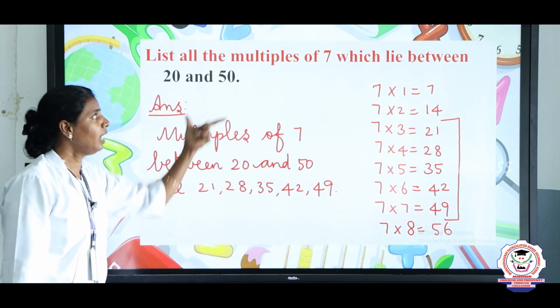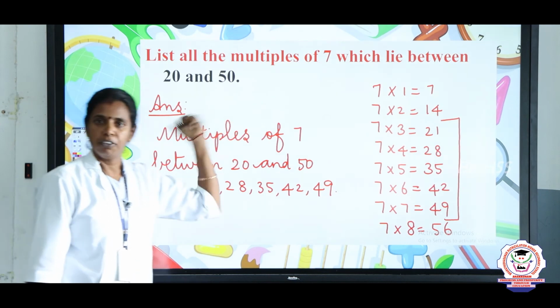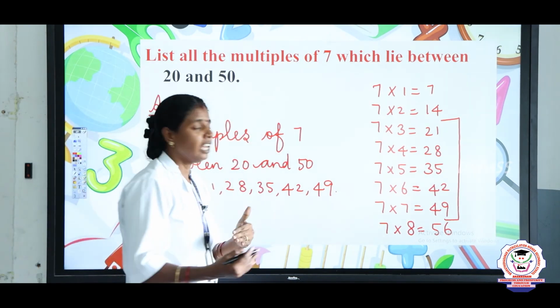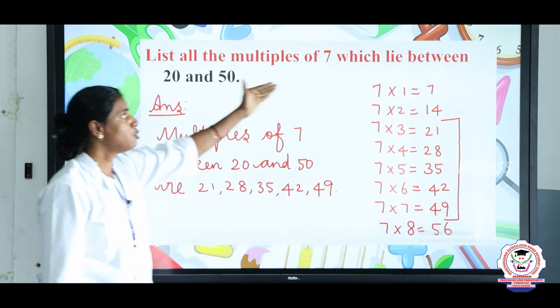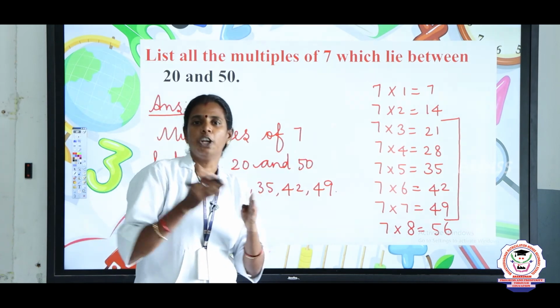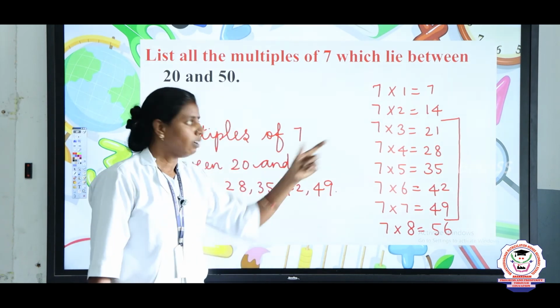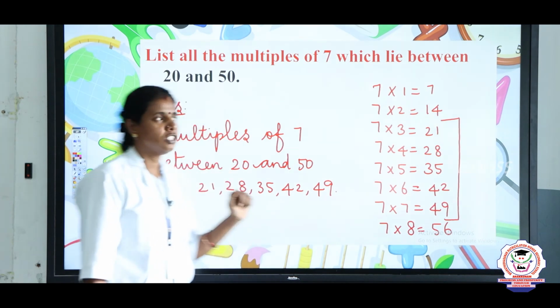That is how to write the multiples between 20 and 50. Likewise, you can get other problems, such as writing the multiples of 7 between 90 and 110. In the same way we can find the multiples, children.